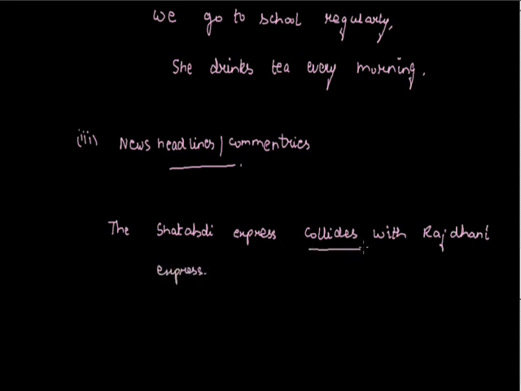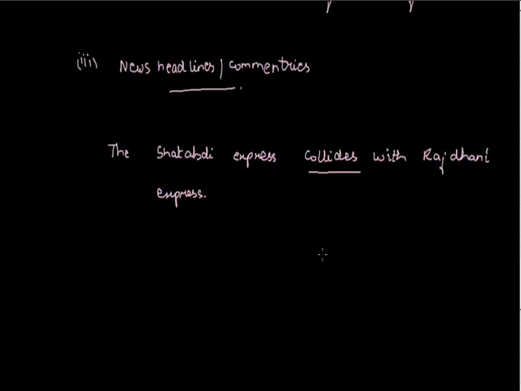Here we use first form of verb. Why do we use first form of verb? Because to maintain the impact of that news, the news headlines always come in simple present tense.